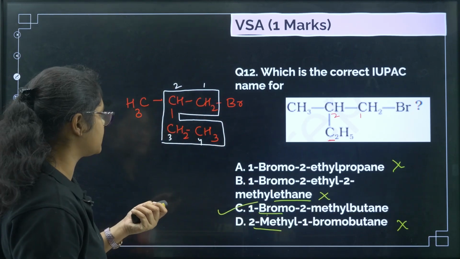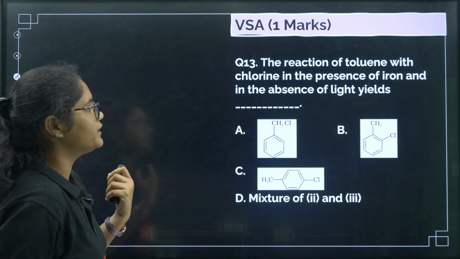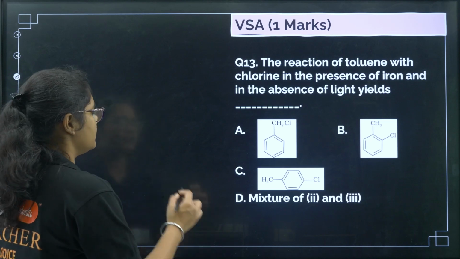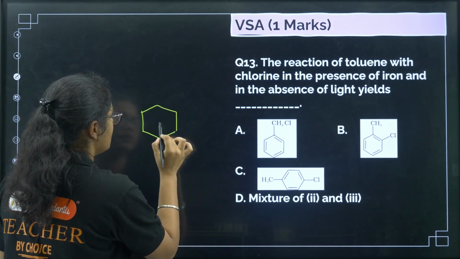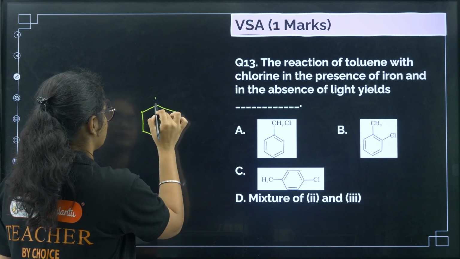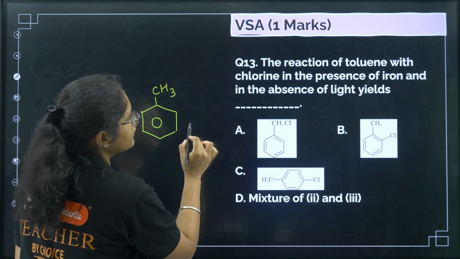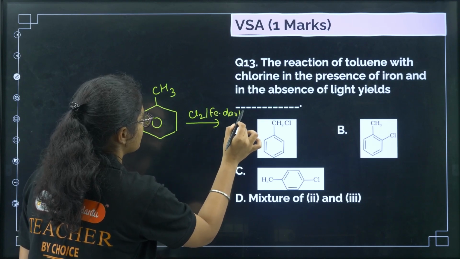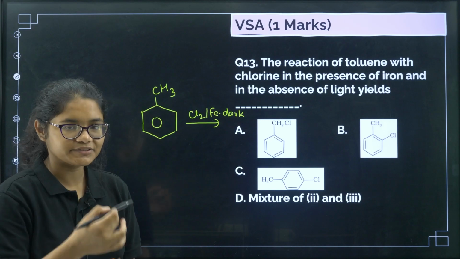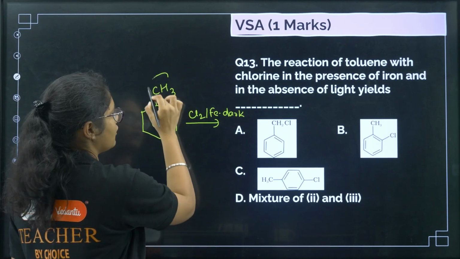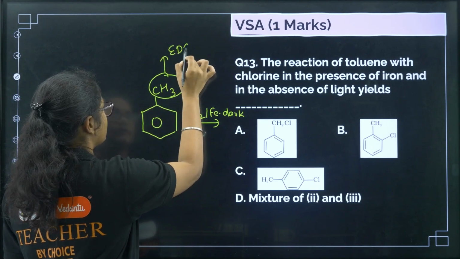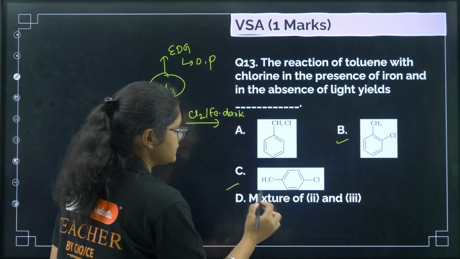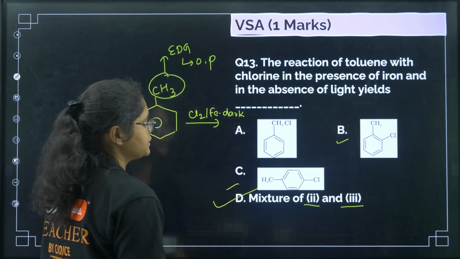Okay, next question. The reaction of toluene with chlorine in presence of iron and in the absence of light yields. So you have taken the reaction of toluene with chlorine in presence of Fe, dark. Okay, so this is your substitution in the benzene ring. The CH3 group is an electron donating group, so it will be ortho and para directing, right? So we will get both B and C, so that is a mixture of 2 and 3. Option number D here.